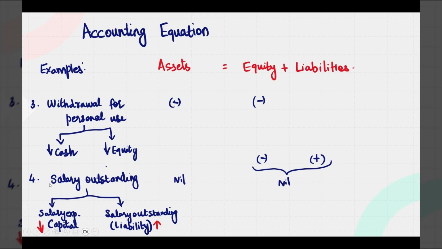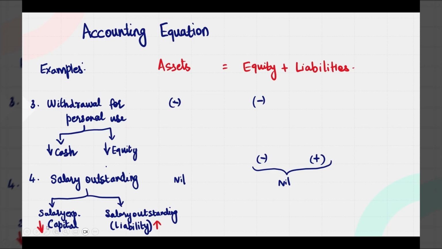Now the fourth scenario is where the net impact on the right hand side is nil, so you won't see impact on the left hand side also. So it is nothing but the transaction of salary outstanding, where you see the salary expense. Whenever it is an expense in a profit and loss account, what happens? It reduces your capital.